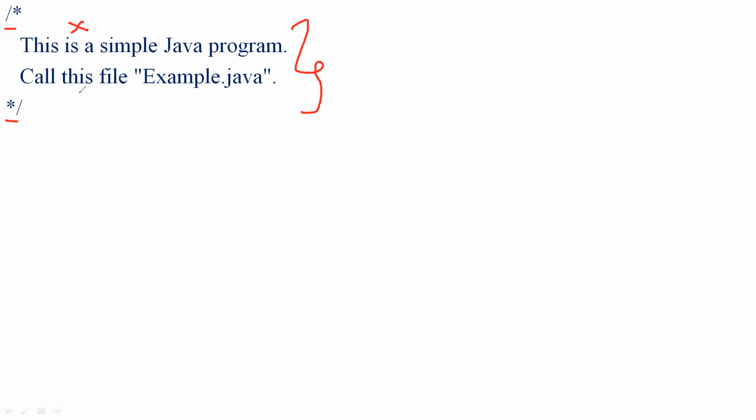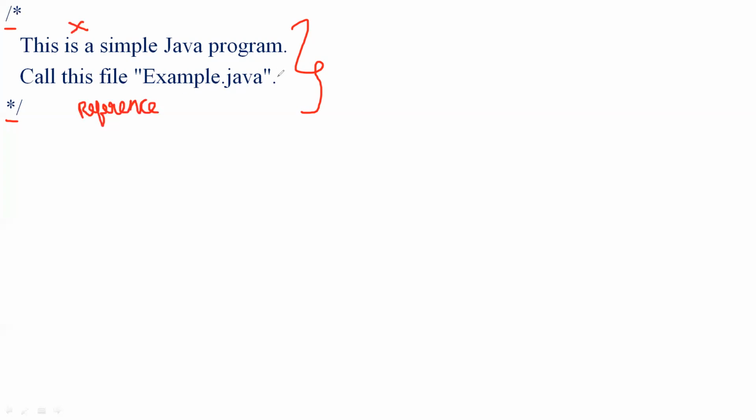They are used for reference by the programmer, in order to understand the program, or to describe the program.